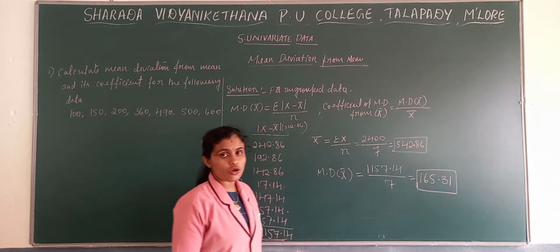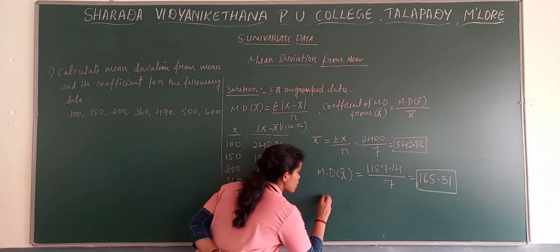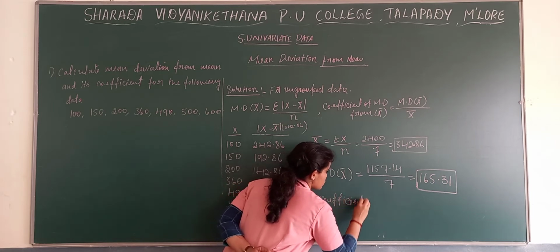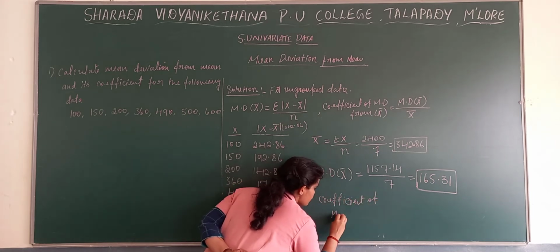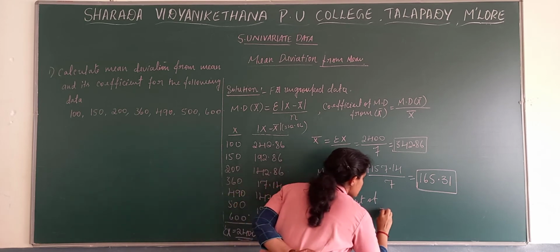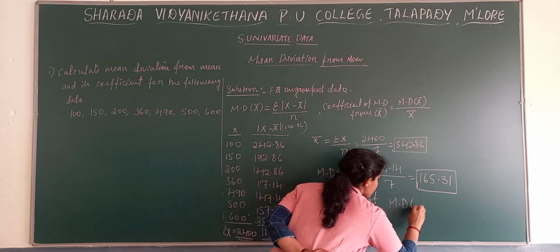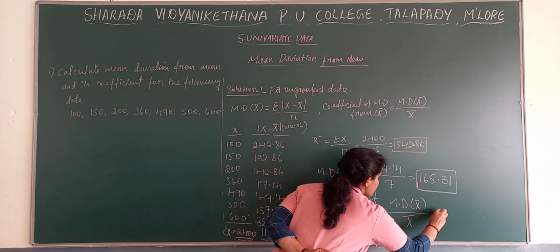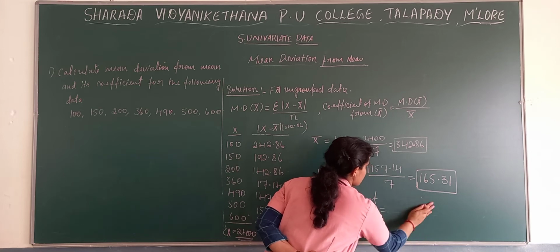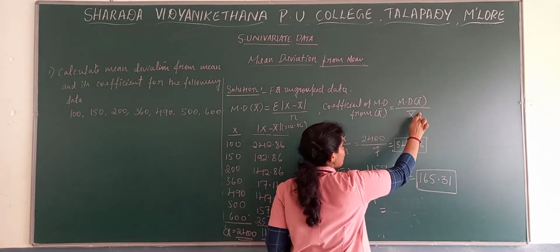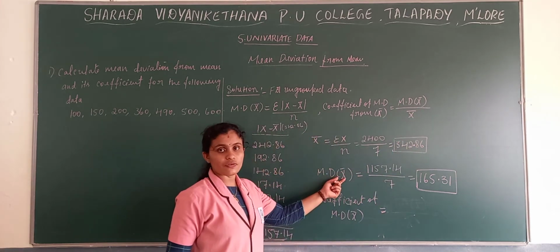Then coefficient of mean deviation from mean. So coefficient of mean deviation from mean is equal to mean deviation from mean divided by mean. No need to take the formula again, we have taken it already. What is the value of mean deviation from mean?